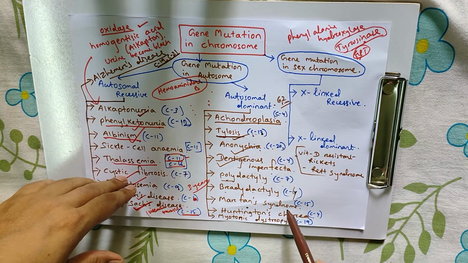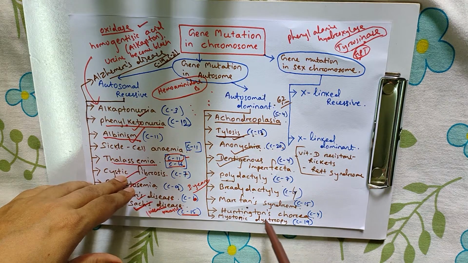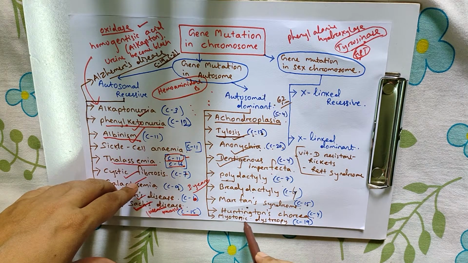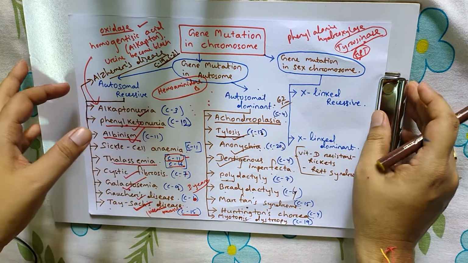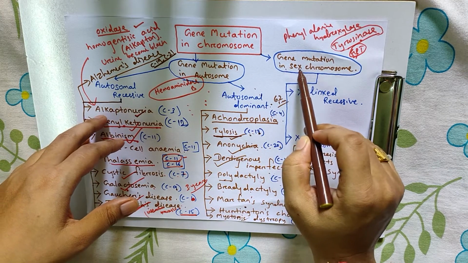Here, muscle weakness. Myotonic dystrophy, chromosome number 19. Muscle destruction. Dystrophy means degradation of the muscles. Myotonic dystrophy is one kind of autosomal dominant disorder. Next, gene mutation in sex chromosomes.